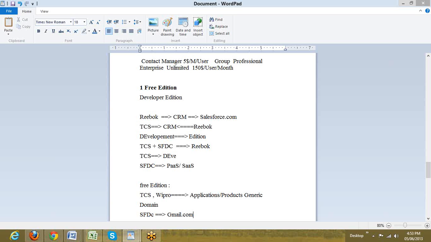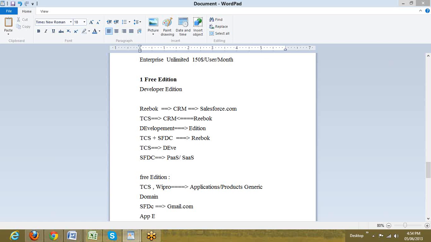Now Reebok requires it, McDonald's requires it, KFC might require it, Nestle can require it, Cadbury's might require it, Coke can require it, any company would require this. Then TCS would create this product as a Salesforce to Gmail integration product, and this product would be posted at